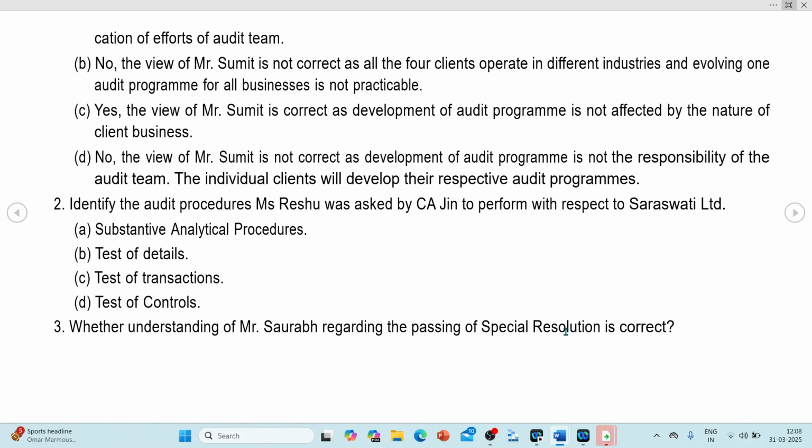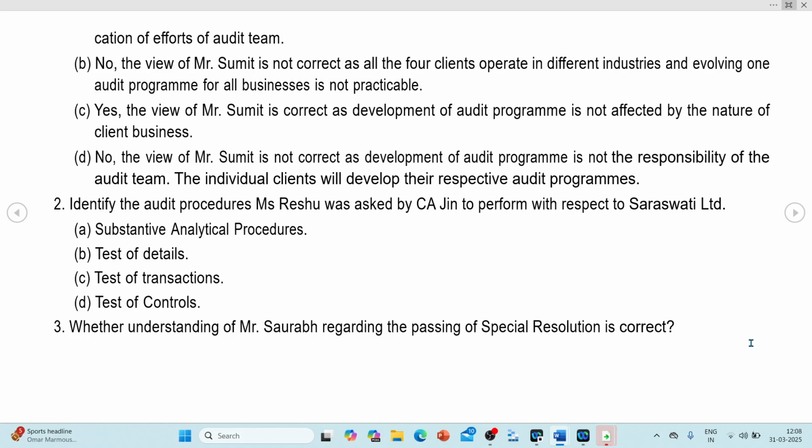C says yes. Yes means that Sumit is correct. No, then we should not take up this option at all. Let us go to D. No, the view of Mr. Sumit is not correct, as the development of audit program is not the responsibility of the audit team. The individual client can develop the audit program. This is absolutely wrong because the audit program has to be developed by the audit team and not by the client. B and D were close answers, but B is the right answer, bang on target, because evolving one audit program for all businesses is not practicable.